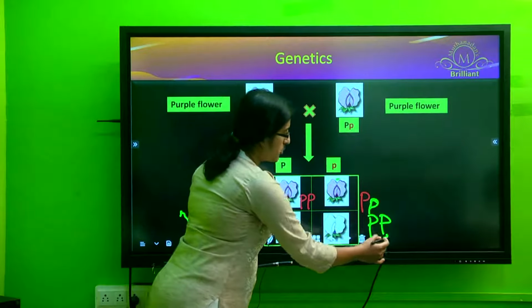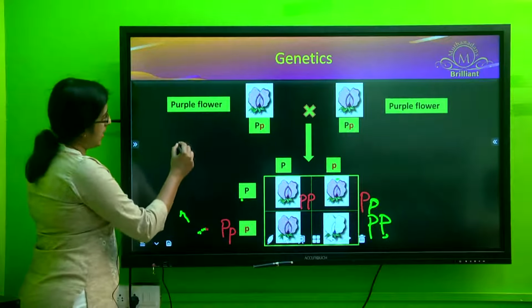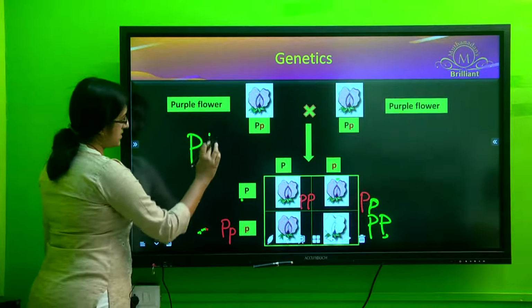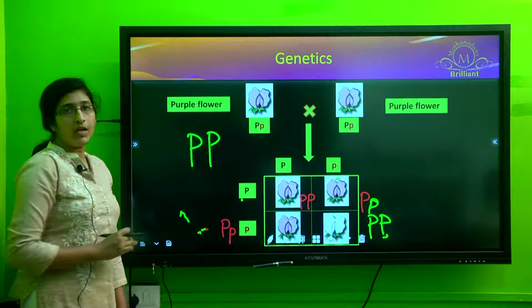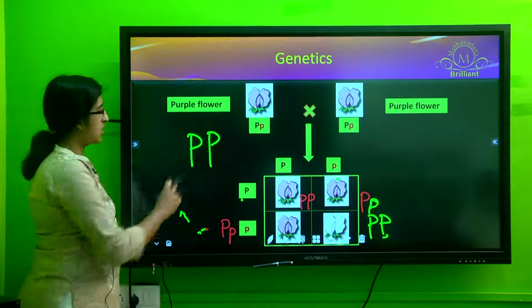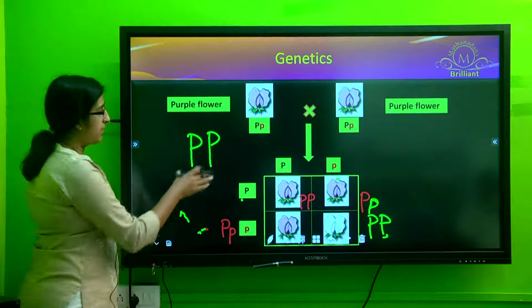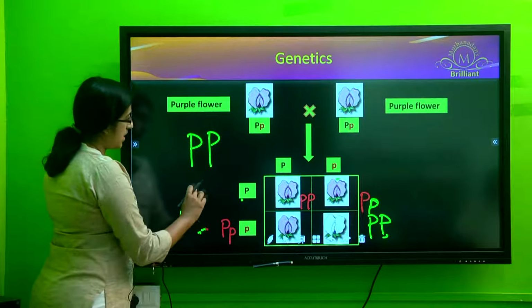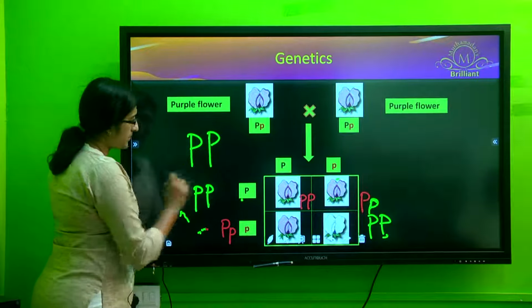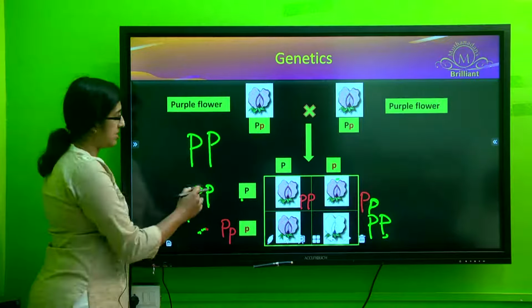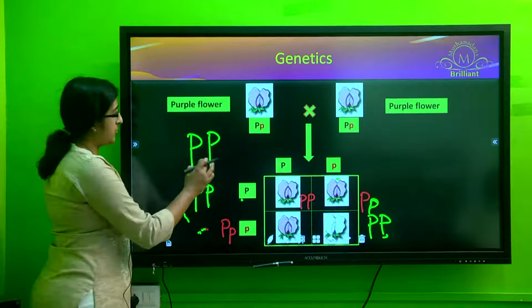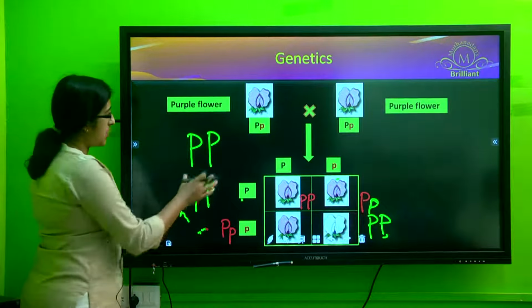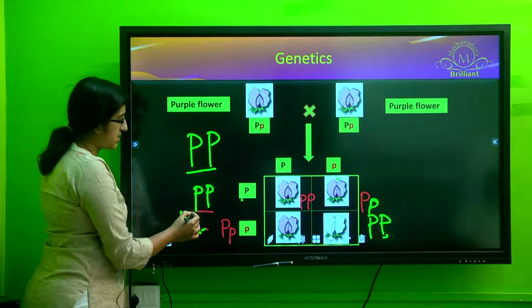So all such individuals where genotypically both the alleles are the same, you call it a homozygote, or a homozygotic gene combination. That is your capital P, capital P. If it is the small p, then it is also a homozygote, but this is a homozygote recessive, and the one represented using the capital P is what you call the homozygous dominant. Homozygous dominant, and this is the homozygous recessive.